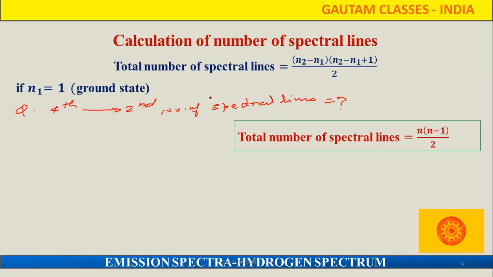So which formula do we have to apply? Because it is fourth to second, N1 is here 2, and N2 is 4.